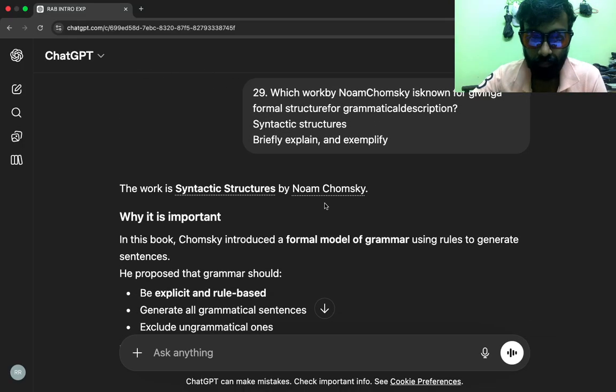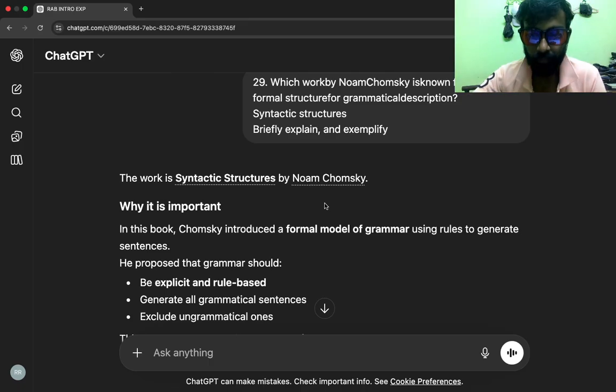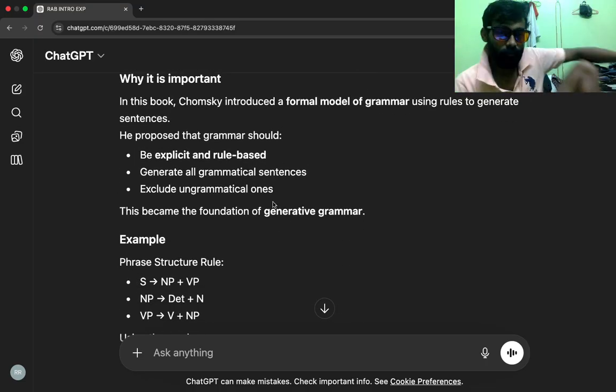Why it is important: in this book, Chomsky introduced a formal model of grammar using rules to generate sentences. He proposed that grammar should be explicit and rule-based: generate all grammatical sentences and exclude ungrammatical ones. This became a foundation of generative grammar.